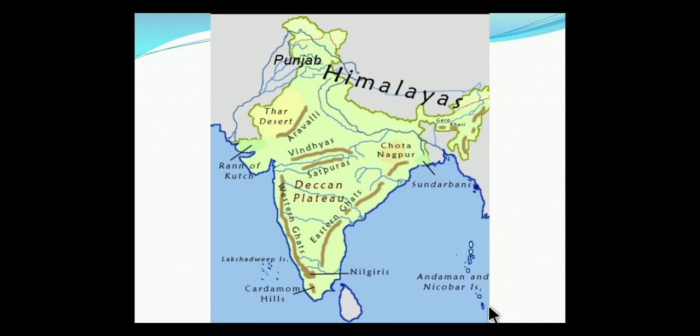It is believed that these islands are the elevated portion of submarine mountains. What is the meaning of submarine mountains here? As we have seen in the Purvanchal Himalayas, they bend down towards the south, taking a turn like this. At that time, some of the mountains emerged here. It is believed like that, and that's why they are called submarine mountains.